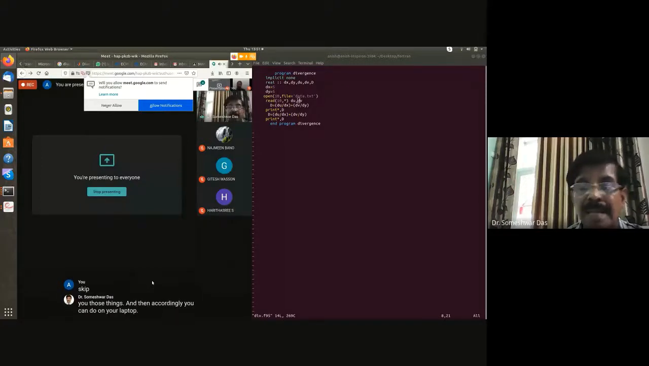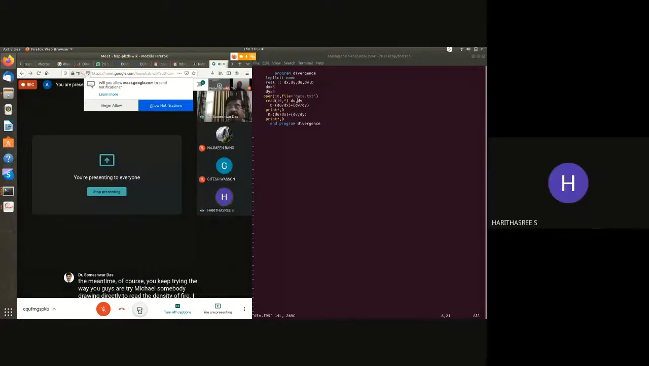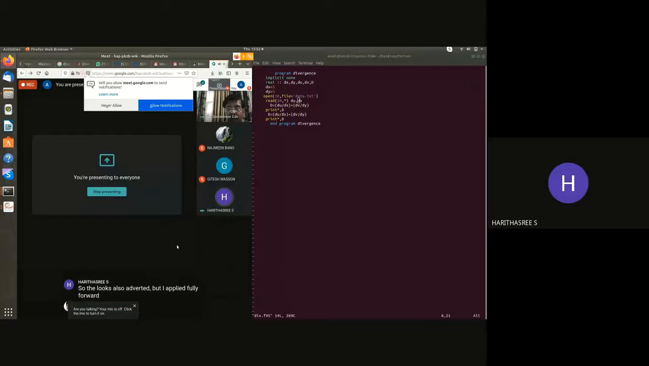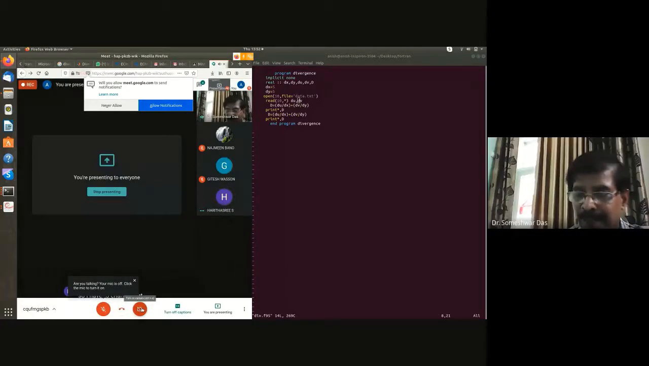Okay, and in the meantime, of course, you keep trying the way you guys are trying, like somebody trying directly to read the netcdf file, like Haritasri is doing that way. Okay, and you have also tried in another way. So you keep trying. The loops also, I got it, but I applied fully forward differencing. I didn't include central differencing, so I have to change that also. Yeah. Okay, so fine. At least we tested one way.